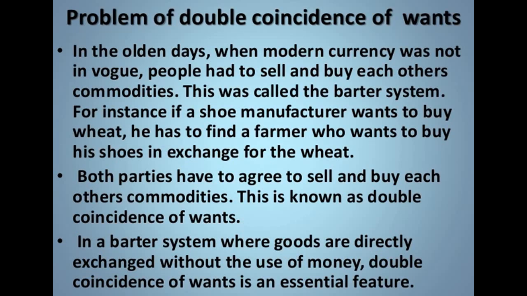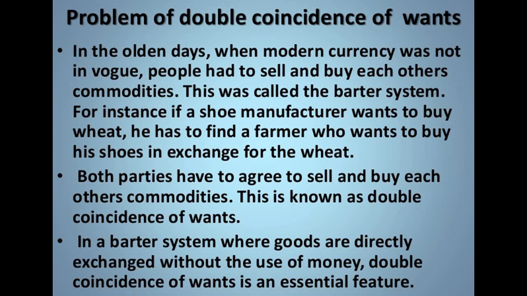Now there is another topic that every person should know about, the problem of double coincidence of wants. You must be aware of the barter system. So what does barter system mean? In the older days, when modern currency was not in vogue, people had to sell and buy each other's commodities. You have some assets with you, and you want the other kind of things which the other person is having.